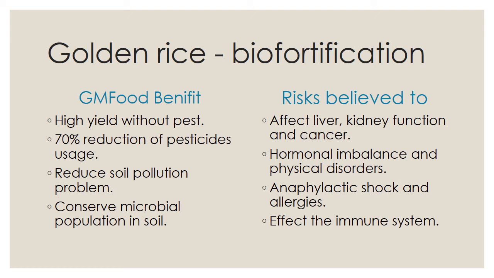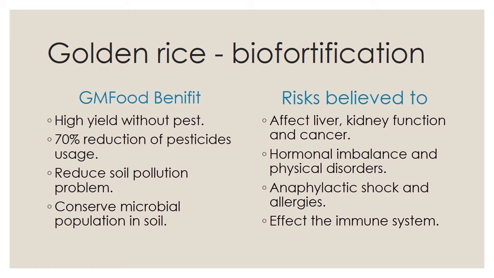Then second, hormonal imbalance and physical disorders. What is meant by hormonal imbalance? In our body, each and every activity is done by hormonal behavior only. Adrenaline is one of the hormones.